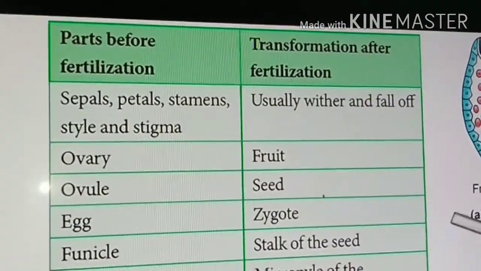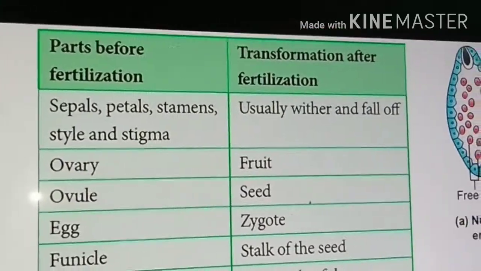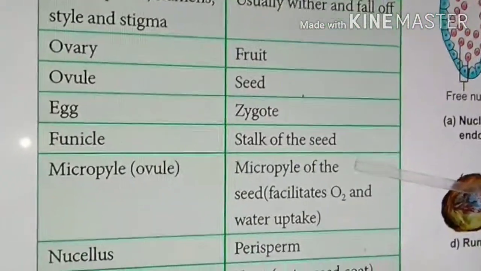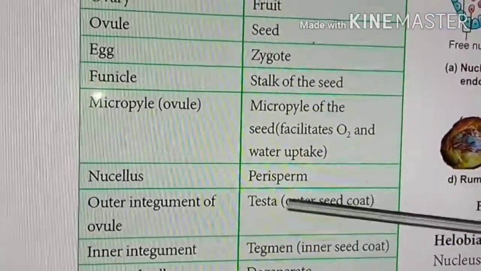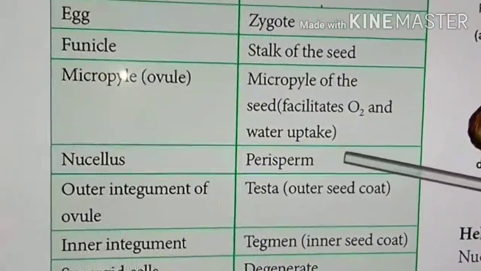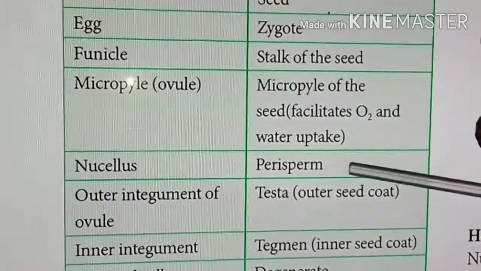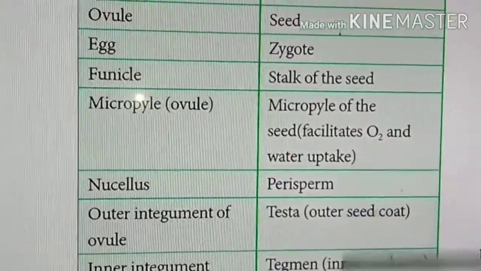On very rare occasions, like in Pithecellobium, it will form like an aril. Then micropyle. Micropyle is a hole-like structure formed in the seed. So micropyle will be continuous. Nucellus will be formed as a perisperm in some seeds, not in all seeds. Perisperm means some of the endosperm stored inside the seed is called perisperm.